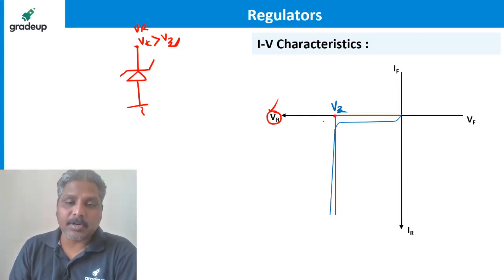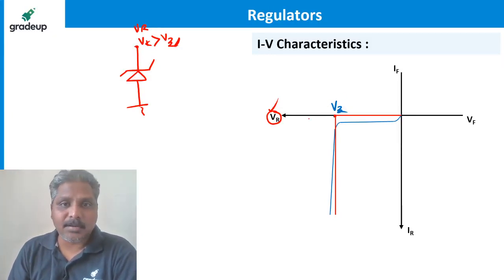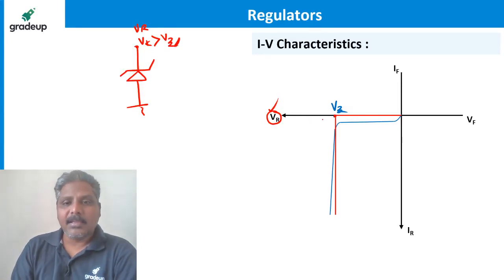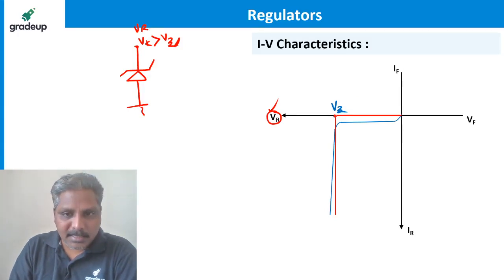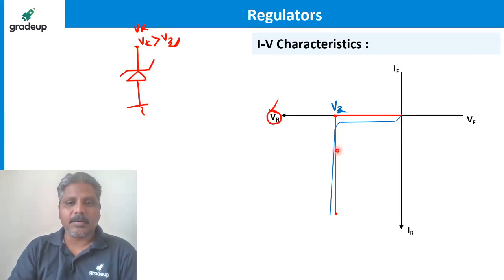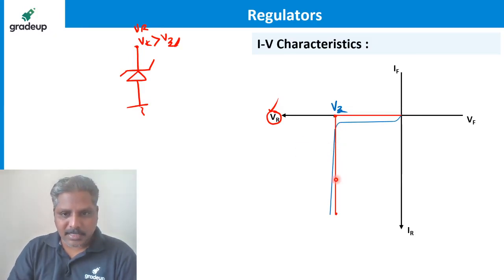Please don't ask me what is junction breakdown. It is of two types: Zener breakdown, avalanche breakdown, etc. So here obviously Zener breakdown happens. That's why it's called Zener diode. Once breakdown happens, the current increases from here to a very large value like this. You can see how the current is increasing. Almost vertical it is, right? Vertical it is.